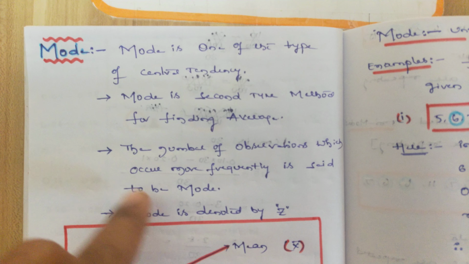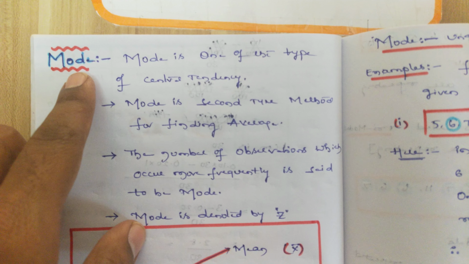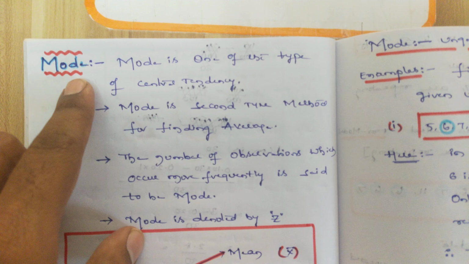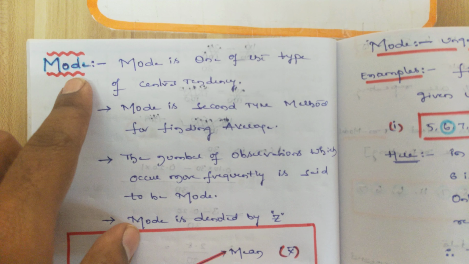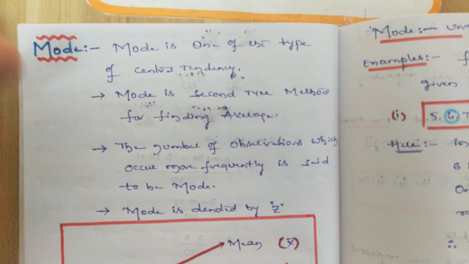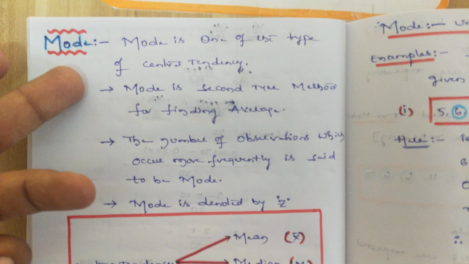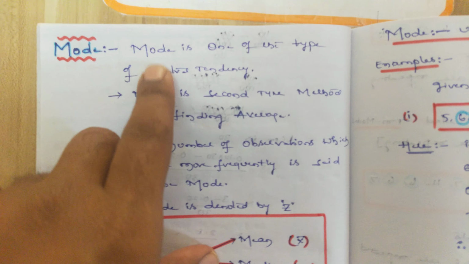Say students, mode is the second type of central tendency method. This is also used for finding average. Based on the data, we have to assume either mean, median or mode. That one I will explain in further sessions. So what is mode?